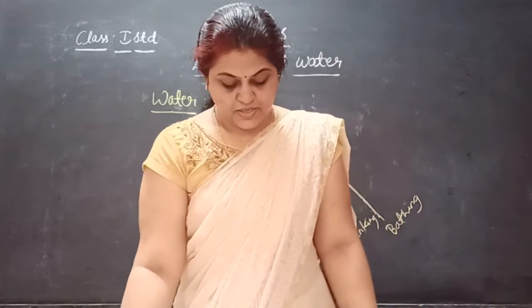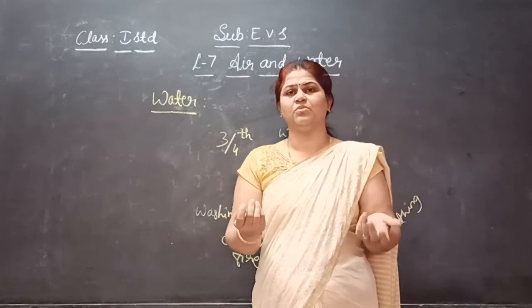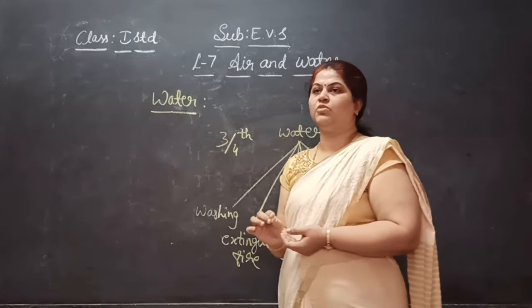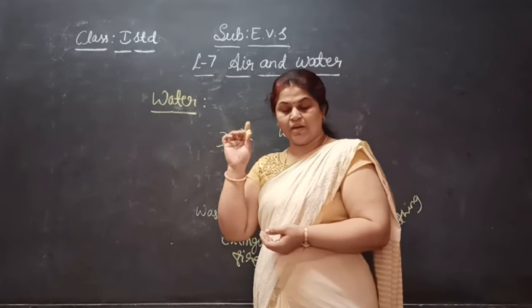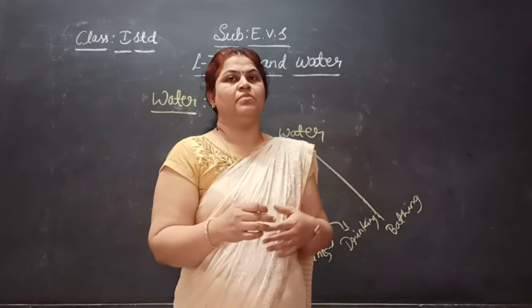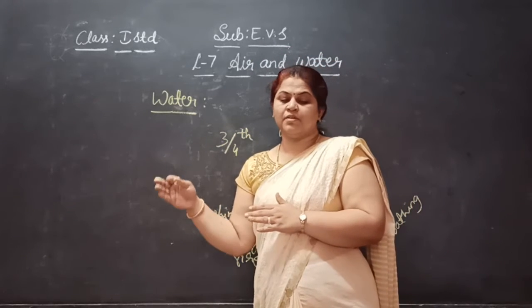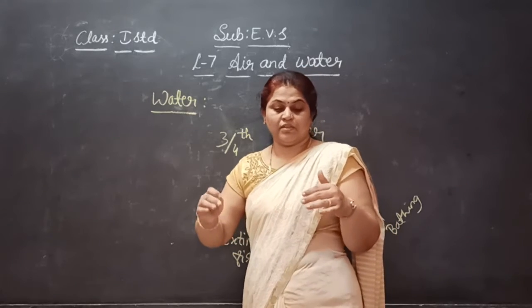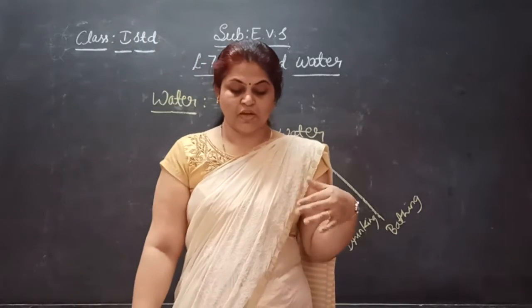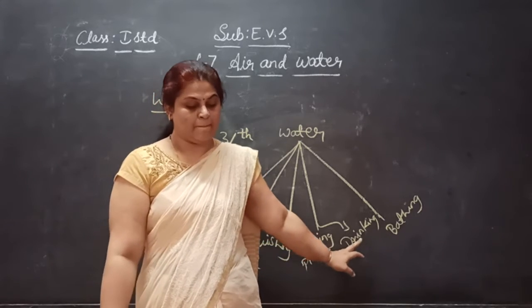So where does this water come from? From which source does water come? Water comes from the rain. So rain is the main source of water. The rain that comes is our main source. So we get the water from rain water. It goes and joins with the river water, lakes, ponds, like that. This water from rivers, lakes and ponds, we clean it and use it for many purposes.